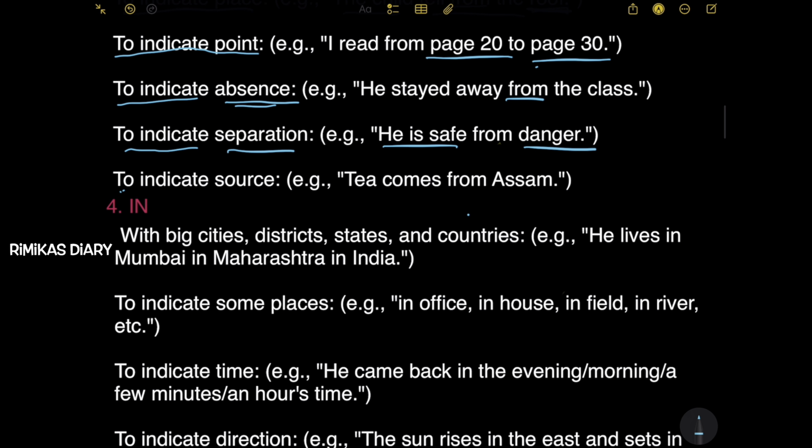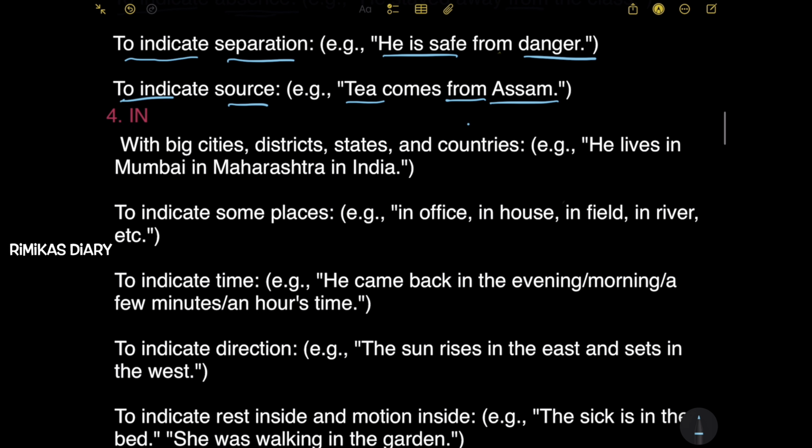Next, to indicate source. Example, tea comes from Assam. So here it also indicates the source. Here the source is tea. So tea is the source, and it comes from Assam. So from is also used in this place.